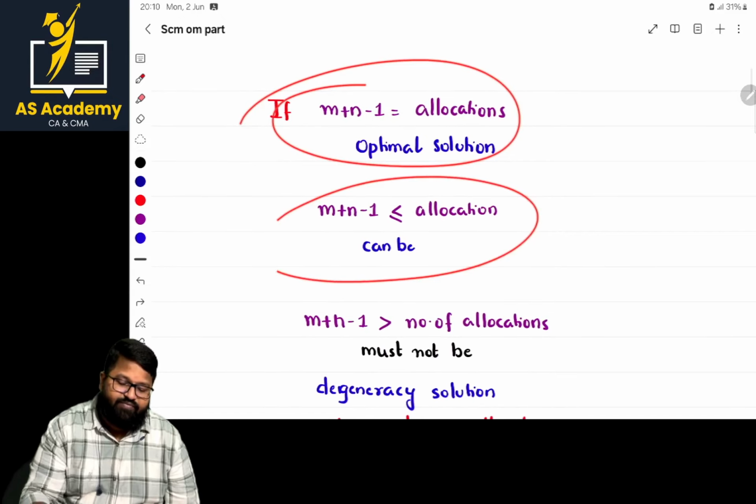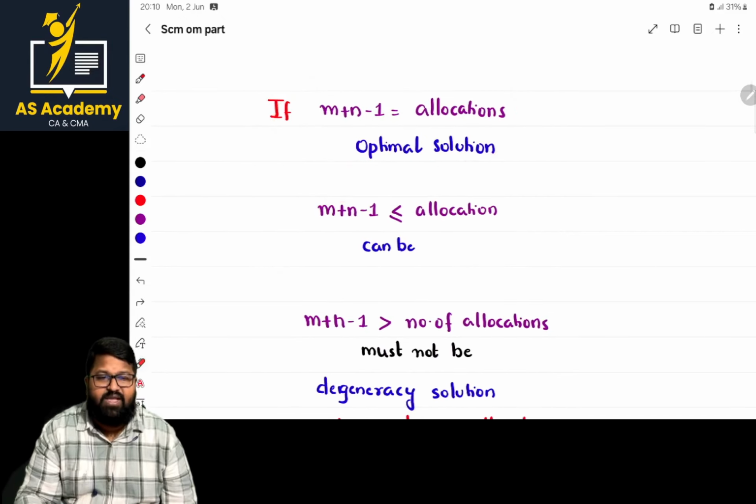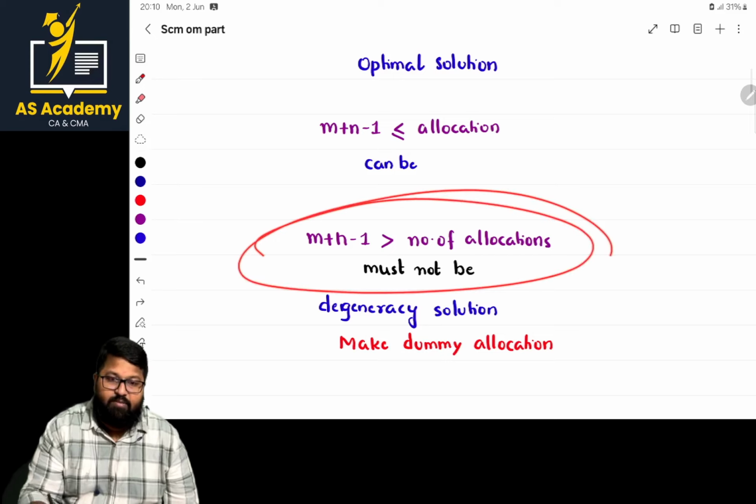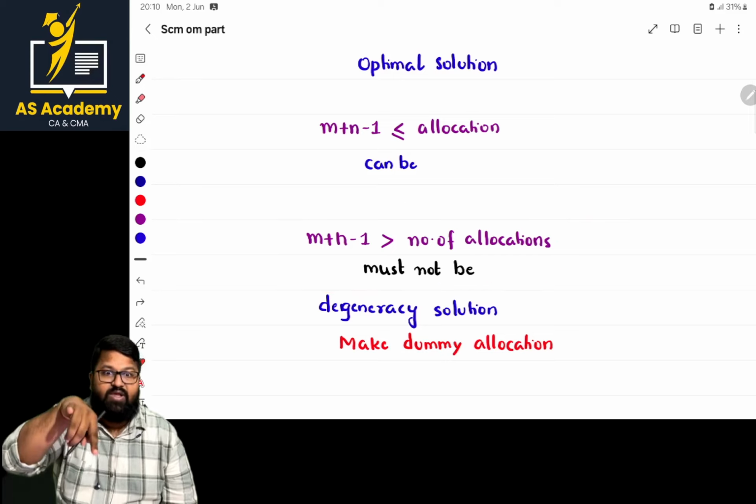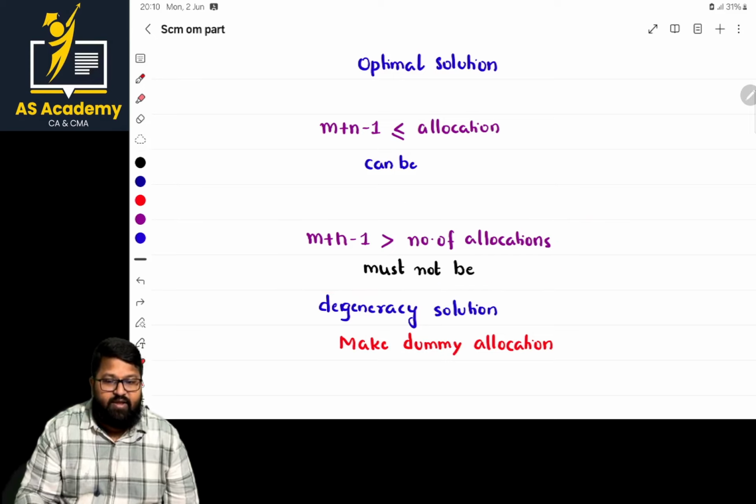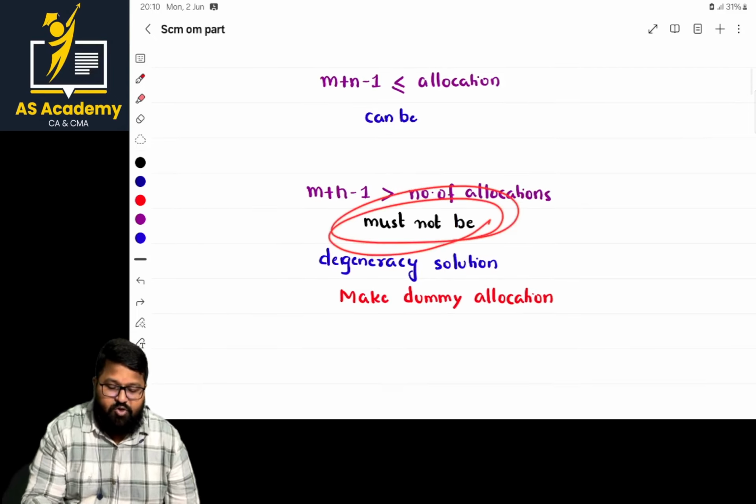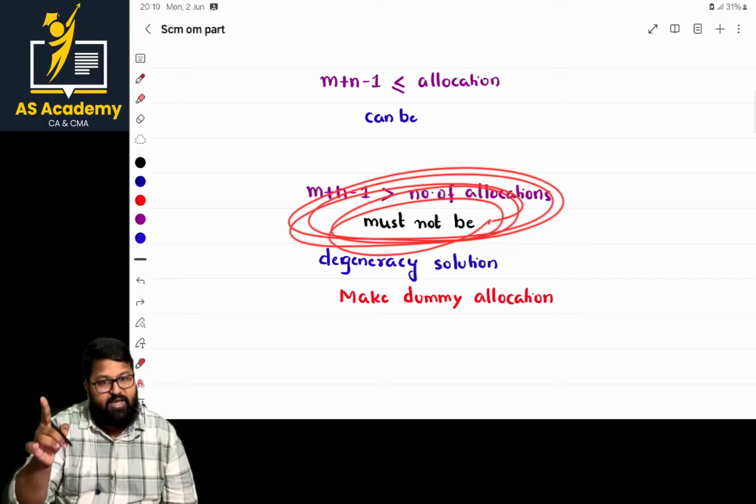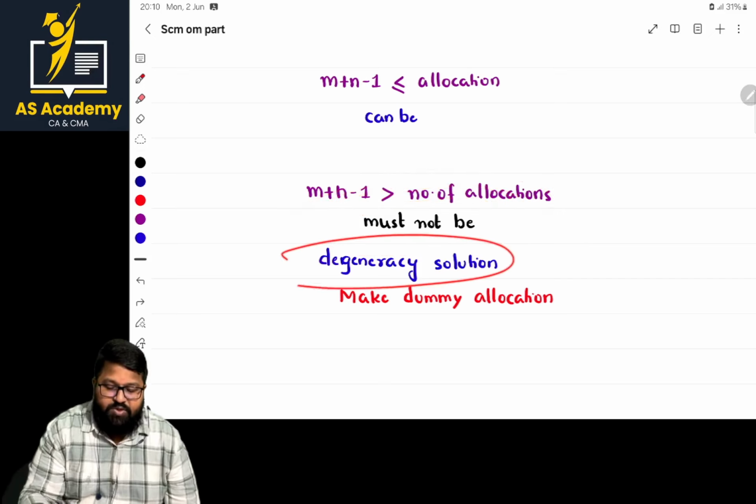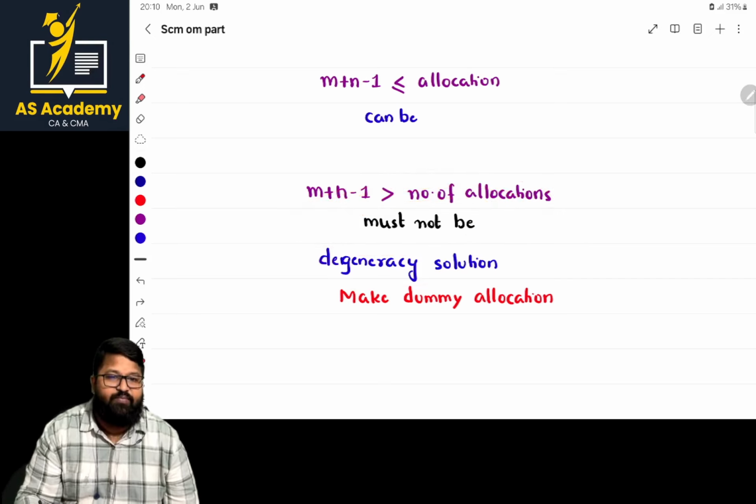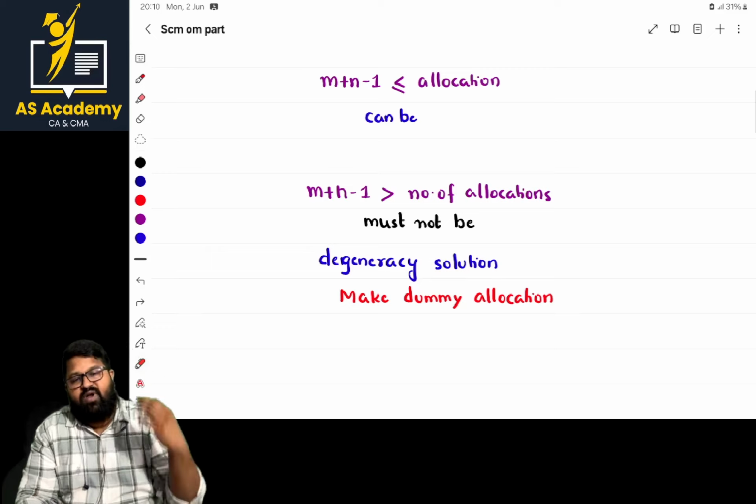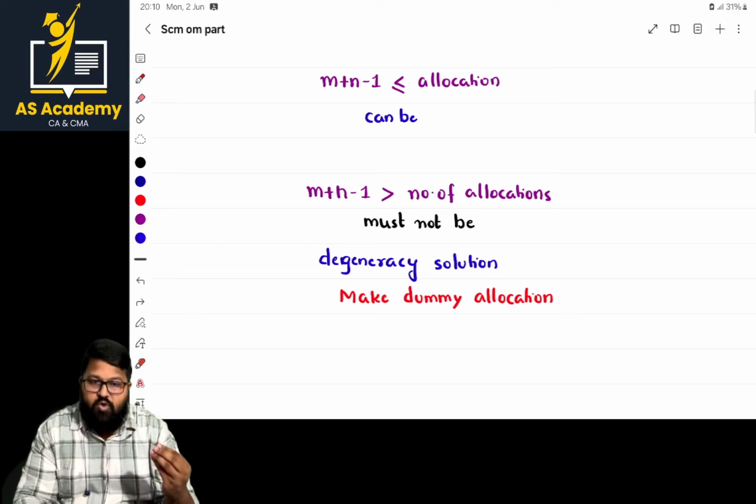What if there are chances where m plus n minus 1 is less than or equal to the number of allocations? No issues. But if m plus n minus 1 is greater than the number of allocations, then this solution is known as a degeneracy solution. So here we have to make some dummy allocations. Am I clear? So this is the basic funda regarding the transportation concept.